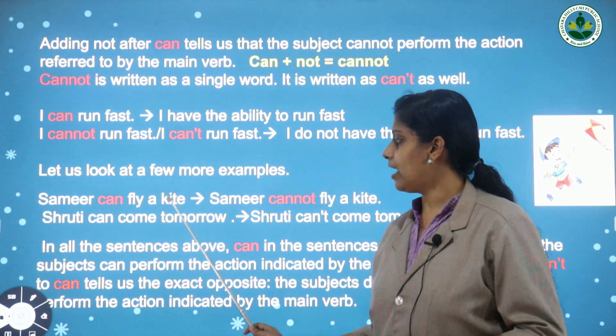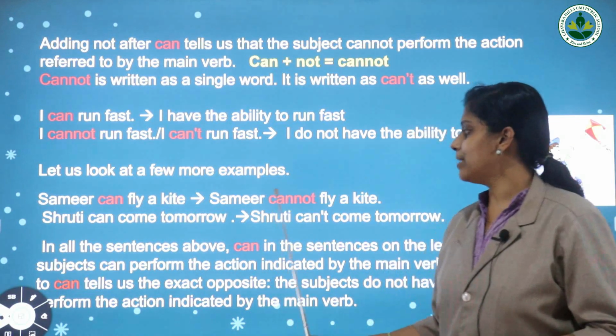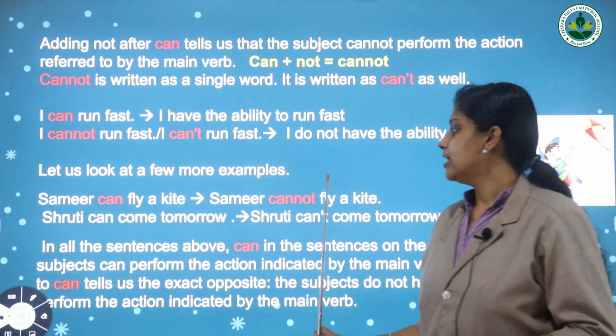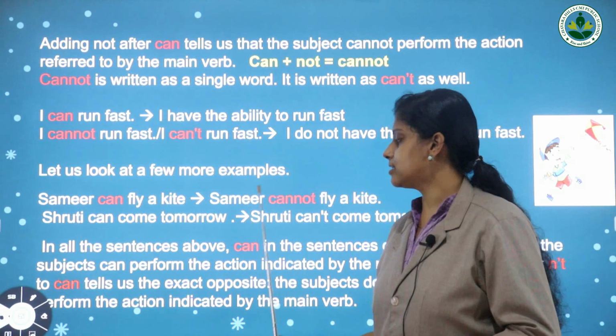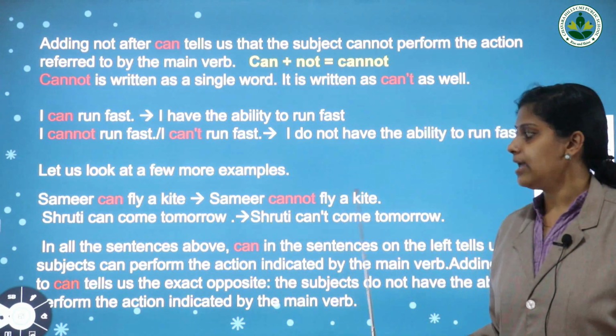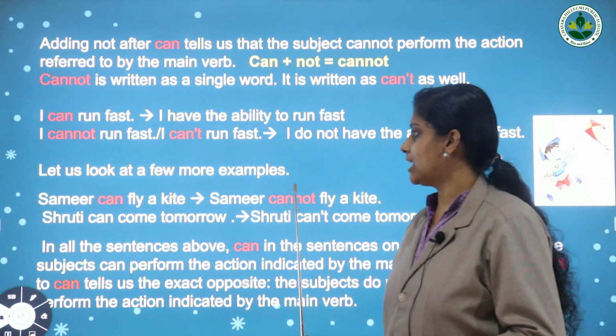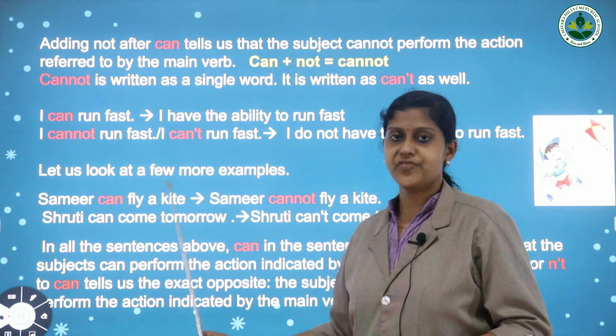Samir can fly a kite, but here Samir cannot fly a kite. Here this shows that Samir does not fly a kite. So this one tells us the opposite meaning of the first one.